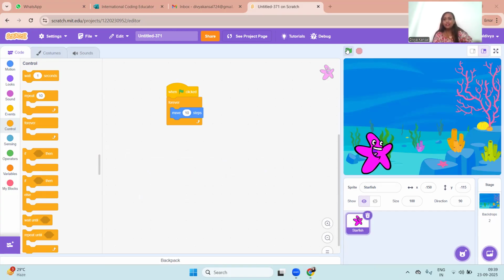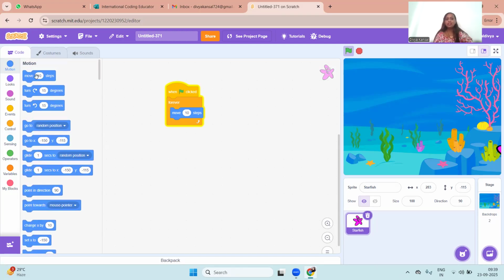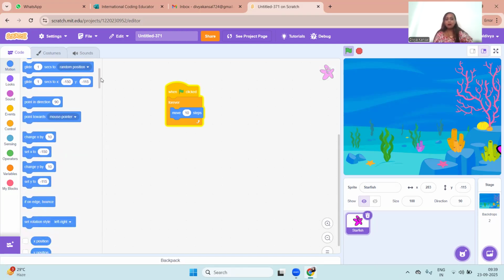So I'm clicking on the green color flag. Let's see what happens. Wow, the fish keeps moving, but it has gone outside the screen, right? Out of the stage. I want this fish to come back. So when it touches the edge, it should bounce back. So we have a block in motion: if on edge, bounce.